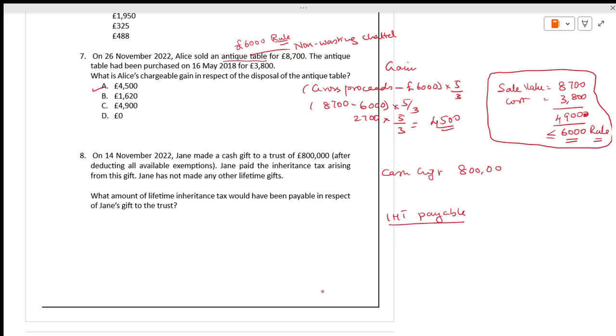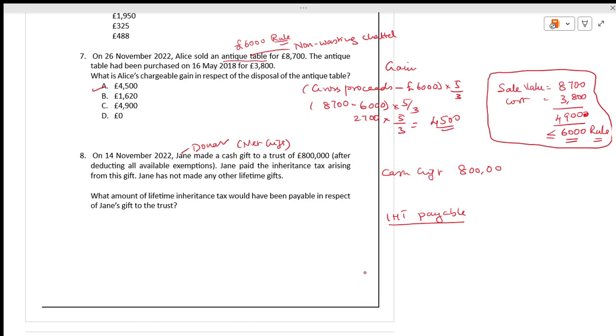Very simple. What we have to do? We have to take into consideration the gross chargeable amount. Straight away we have to deduct the nil rate band at the time of gift. It is 325 nil rate band. And see, Jane made a cash gift to the trust. Jane is a donor, and it is the net gift amount.